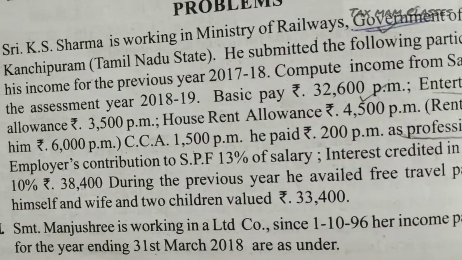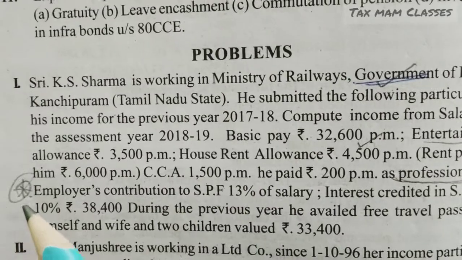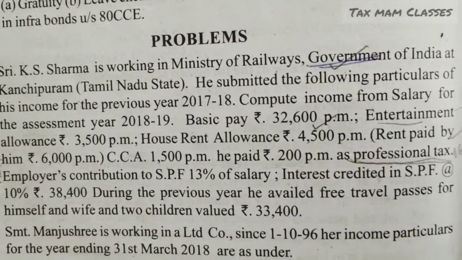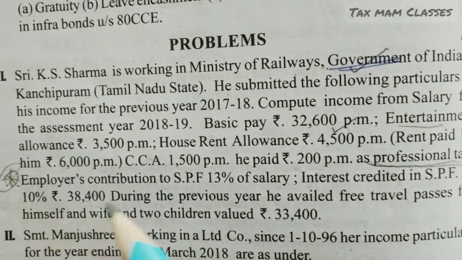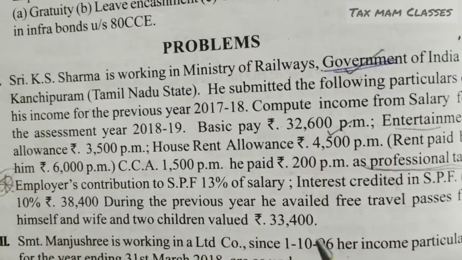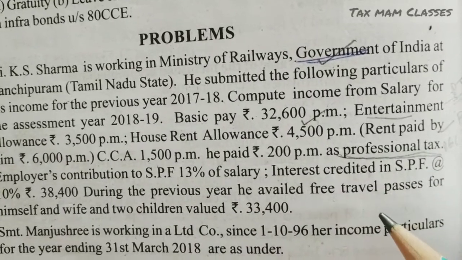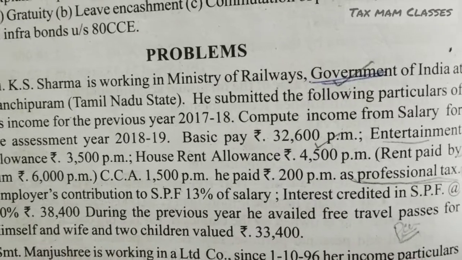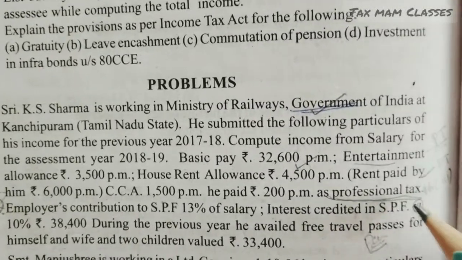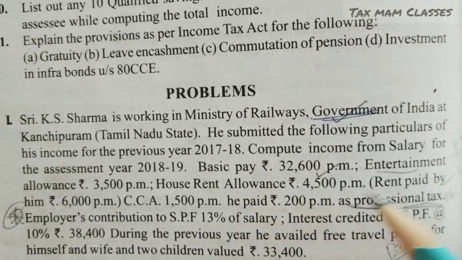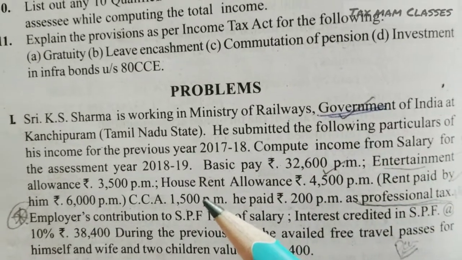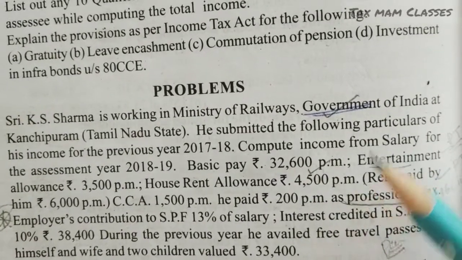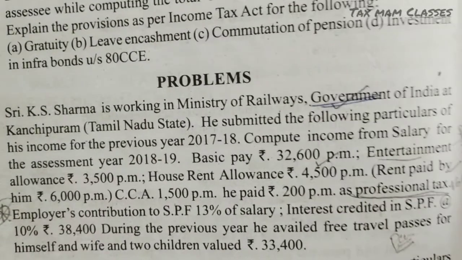And see the next point, employer's contribution to SPF. I didn't discuss it yet. We will be learning these things in the next class, interest credited to SPF and so on, so that's not part of our question. In the previous year, he availed free travel passes. This is a perquisite. Perquisite also we didn't cover. So up to here, how many points have we covered? Basic pay, entertainment allowance, house rent allowance, city compensatory allowance, and professional tax. Up to here, these points we will do in the question.